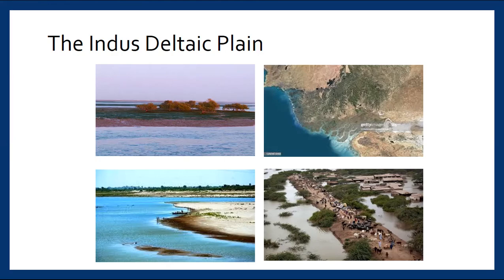Here some of the pictures of Deltic Plain where you can see where the river is entering into the Arabian Sea. Then other pictures where you can see some people also. In the part 2 we will read about the people, what they do in different land areas. So that's all from lesson 1, part 1. That's it. Thank you very much.